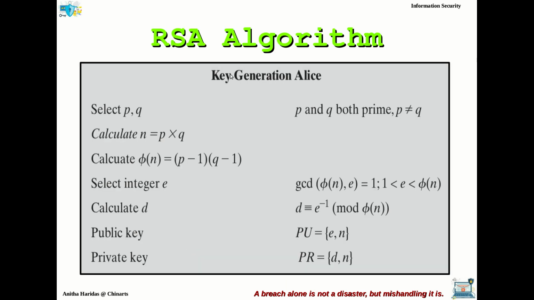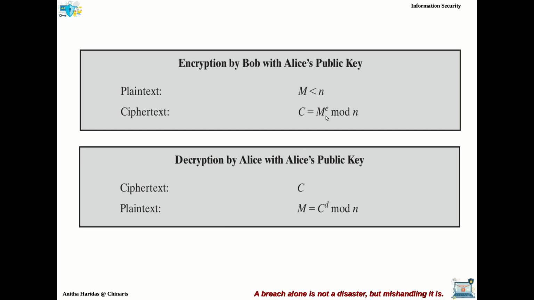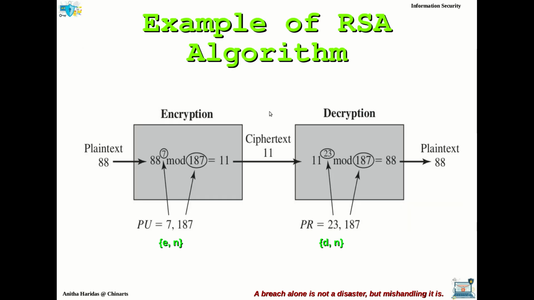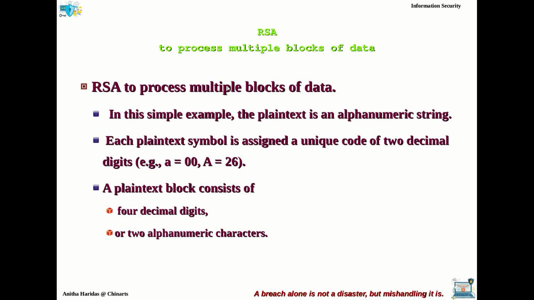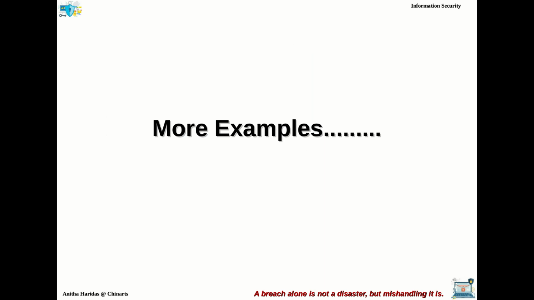Then we talked about the RSA algorithm, how the receiver Alice will be generating the key, how encryption will be done by the sender Bob, and how the decryption will be done by the receiver Alice. Then we saw an example, and we also talked about how the RSA algorithm can be used for processing multiple blocks. We'll be discussing more examples in the upcoming video.